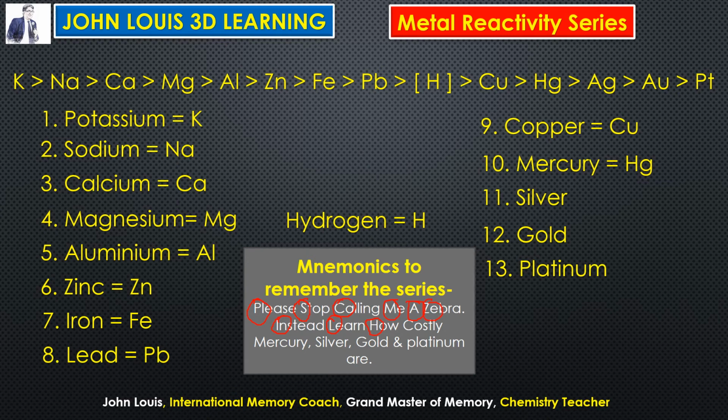So you can easily remember them. Platinum is costlier than gold. Gold is costlier than silver. Silver is costlier than mercury. Mercury is costlier than copper. The cost keeps increasing among the less reactive metals.